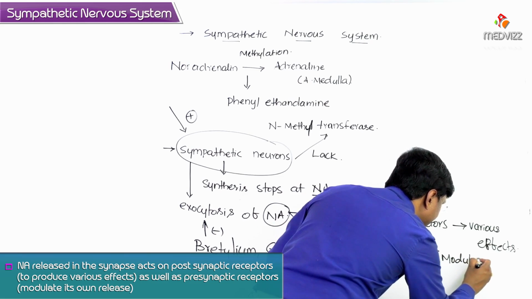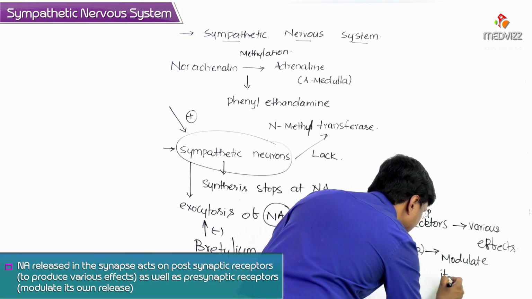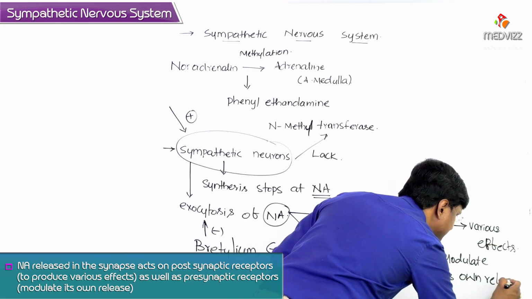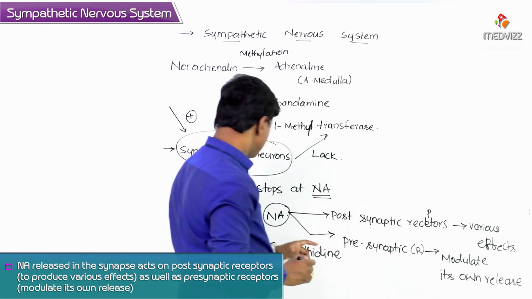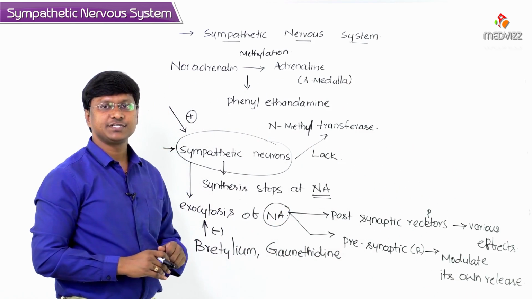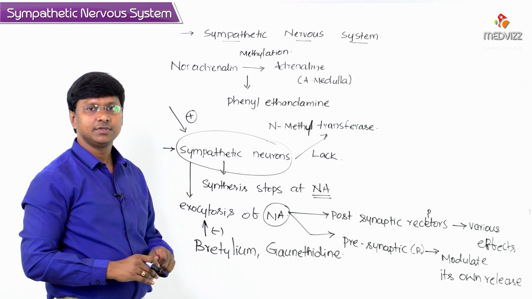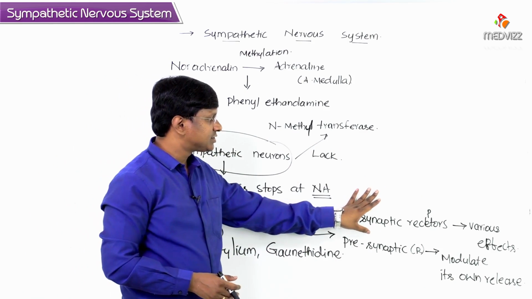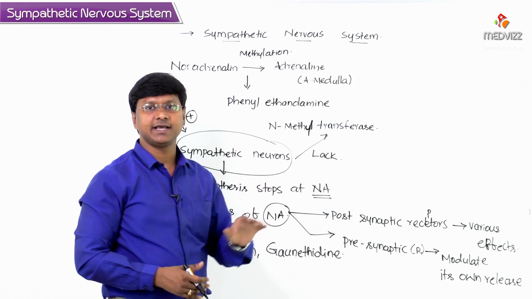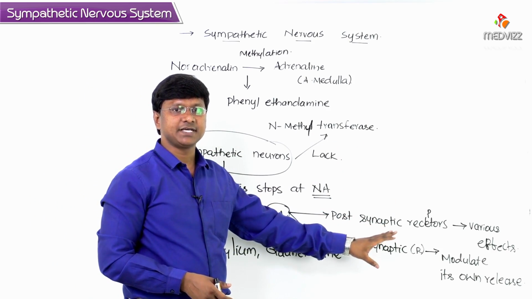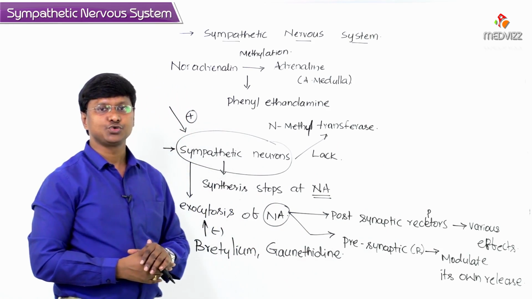So noradrenaline released from the sympathetic nerve acts on the postsynaptic receptors, thereby having various effects, and it acts on the presynaptic receptors, thereby modulating its own release.